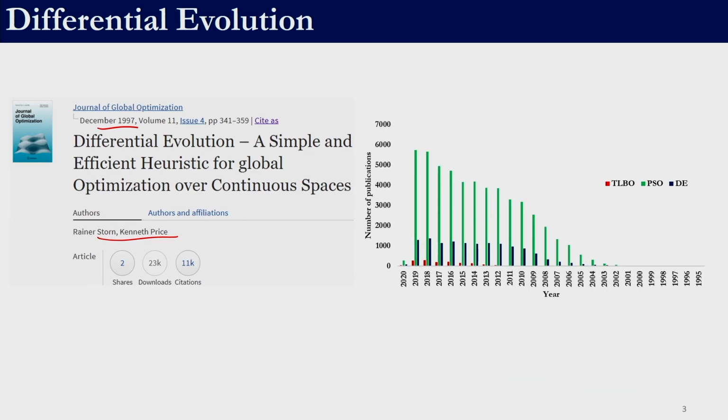This shows the use of the three techniques that we have come across. One is teaching learning based optimization, the second is particle swarm optimization and the third one is differential evolution. TLBO, as you know, came up in 2011, so obviously it has not been as widely used as particle swarm optimization and differential evolution. But between particle swarm optimization and differential evolution, particle swarm optimization seems to have attracted more attention than differential evolution.